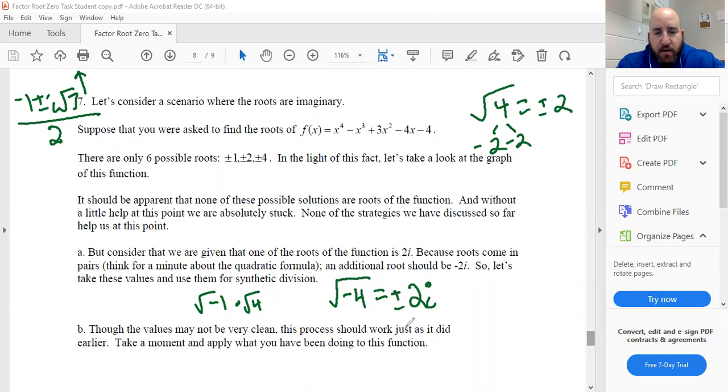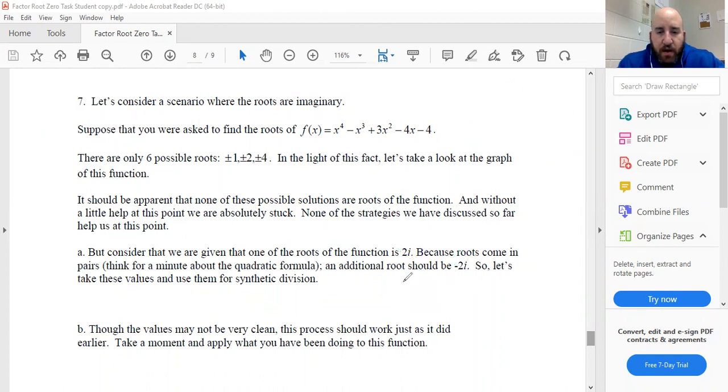So here, plus or minus 2i, that's where I get here and here. So one of the roots is 2i, the second one should be -2i. So now we know 2 of the roots, or what should be 2 of the roots. So let's take these values and use them. That means slash them and underline for synthetic division.